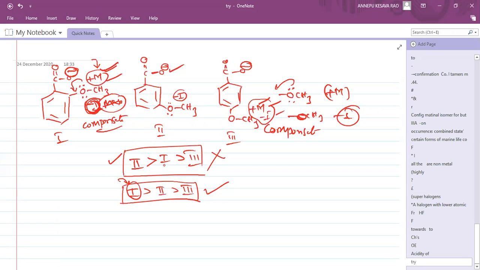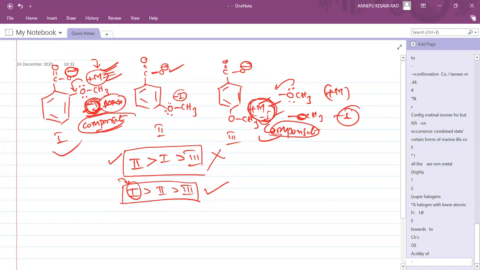Got it? I told you up there, you should not see hydrogen bonding here because minus M is not there here. OCH3 is a plus M, not minus M. So plus M is decreasing stability. Minus M will increase it, but OCH3 is a plus M group. Only here minus I will decide. Here minus I is maximum, here minus I is minimum. So minus I is maximum means 1 is greater than 3. So plus M and minus I are compensating.